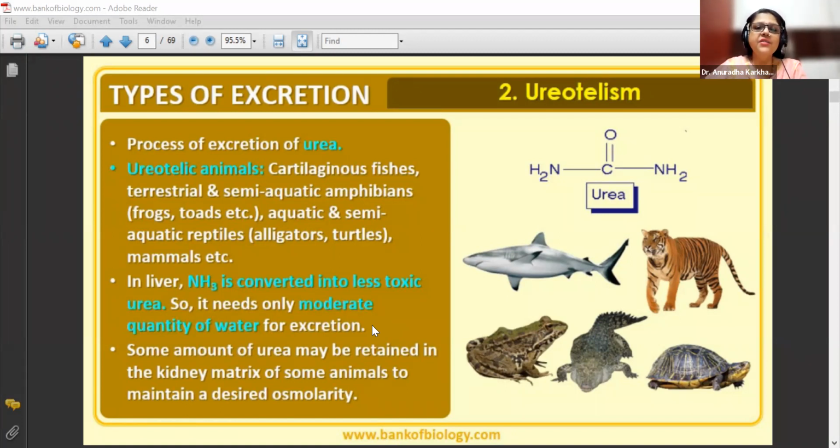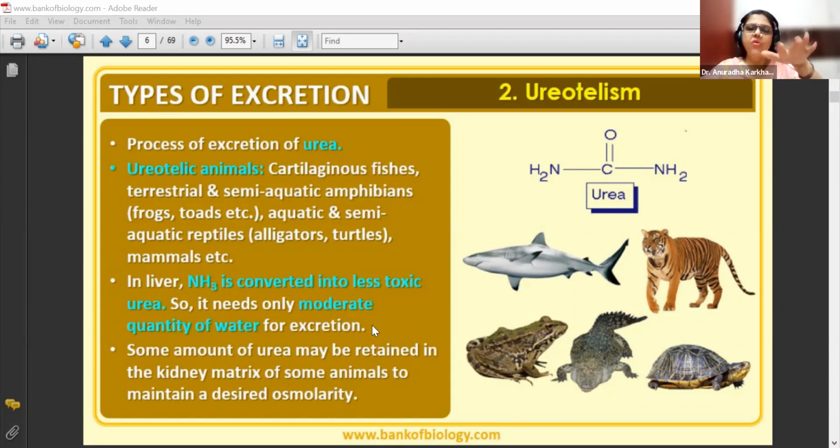Bony fish and cartilaginous fishes are present in water only, but there is a difference in their entire system. Bony fishes are way different from the cartilaginous fishes, not only in size, but also in kidneys. I'll tell you about all these doubts in the animal kingdom chapter. So the bony fish won't sink. They will never sink to the bottom.